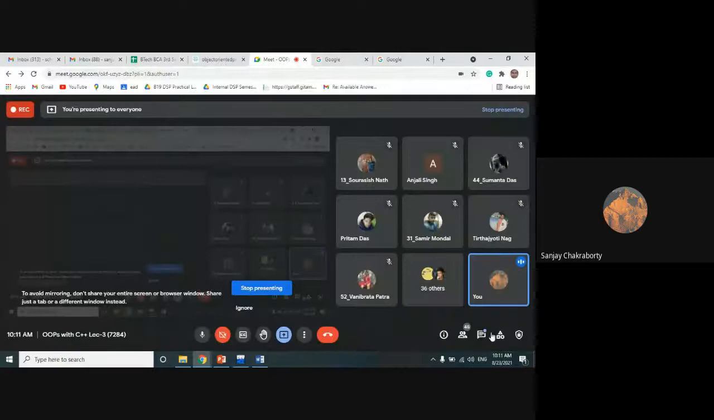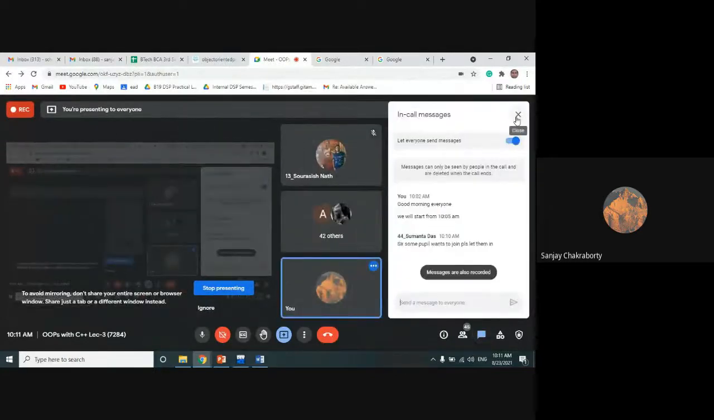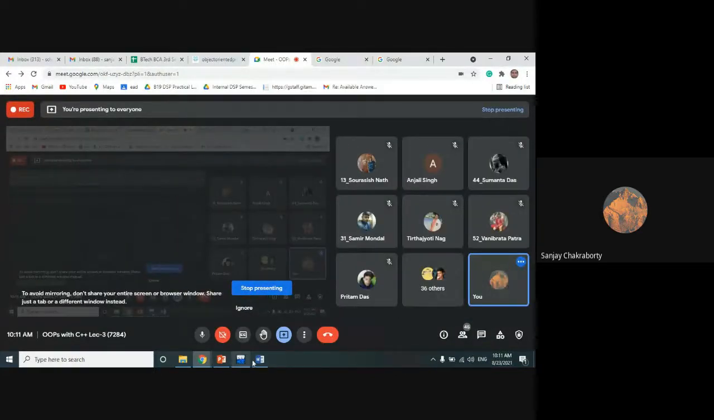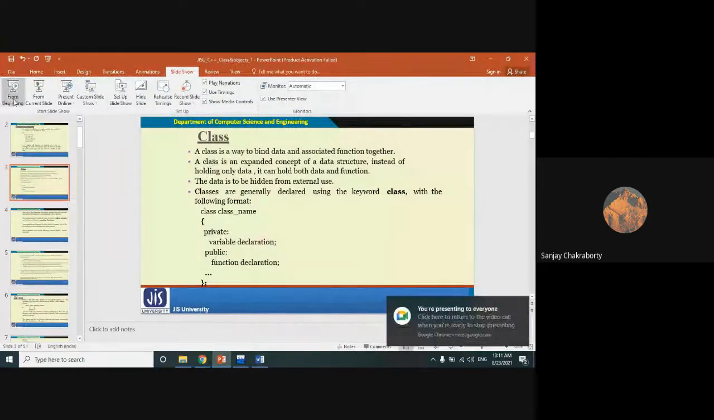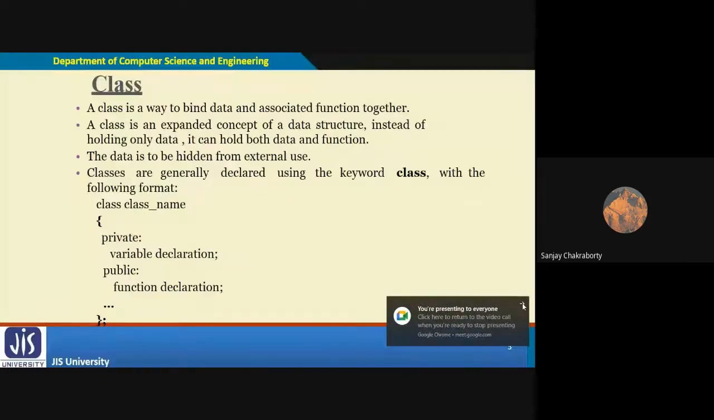Okay, are able to access those data members. Now, let's continue. So this is encapsulation. I think all of you have understood what encapsulation is.